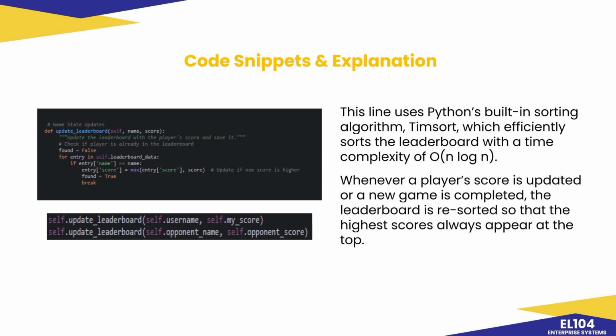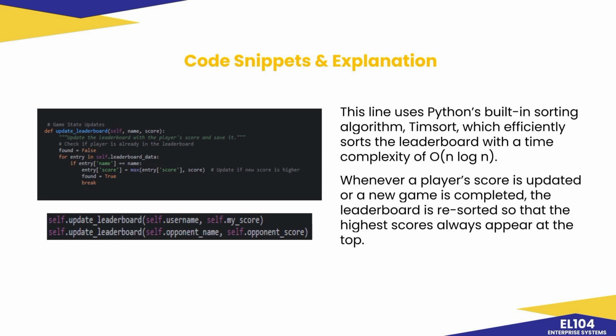By specifying key equals lambda item, item score, and reverse equals true, we ensure that the highest scores always appear at the top of the leaderboard. And why is sorting essential here? Because as more players join and play multiple games, the leaderboard grows rapidly.